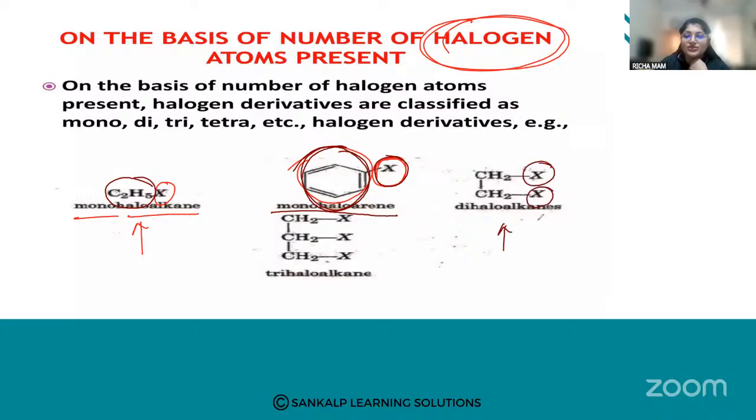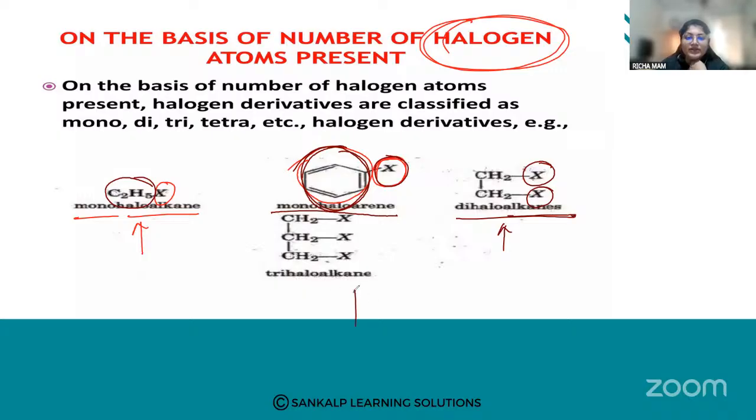Here, in the third example, you can see there are two halogens, so two hydrogens are replaced by two halogens. What do we call it? Dihaloalkanes. Why di? Because two halogens are present. So dihalo, and it is an alkane aliphatic group, so we call it dihaloalkane.